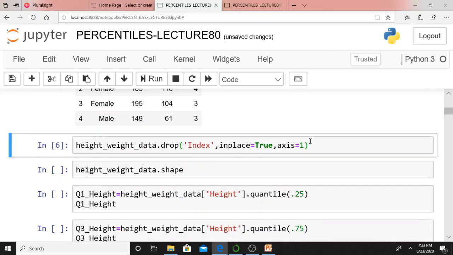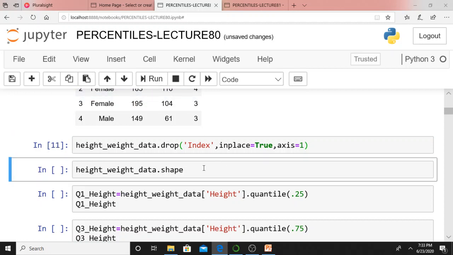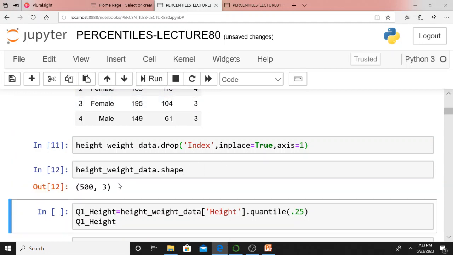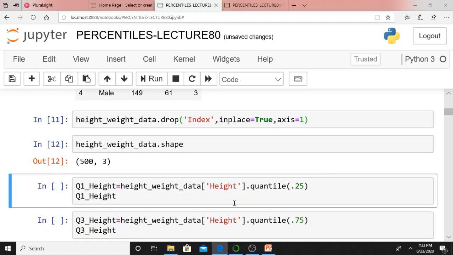Anyway, I am not interested in having this particular index column, so I am dropping that column. Dot drop means that column will be dropped. Now I am finding the shape. Earlier there were 4 columns, now we have 3 columns.